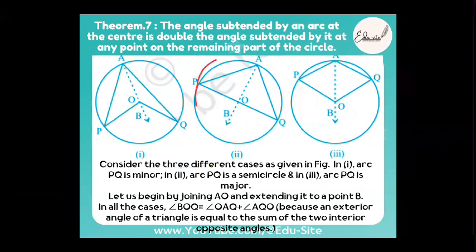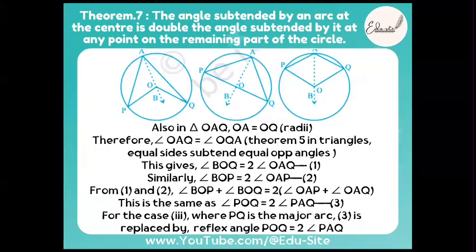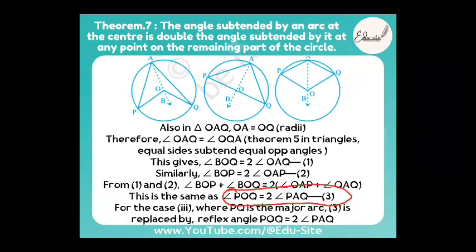There are three different cases. One case is if the arc is at the center of the circle. If the arc is actually half of the circle, then there is another case. But all of these are the same. If the arc is greater, or it is a major arc, then what happens? These are three different cases. All three have the same proof, right? You will just have to prove that angle POQ is equal to 2 times the angle PAQ. Any doubts here, beta? No. Let's move forward. You just have to revise this at home, inshallah.